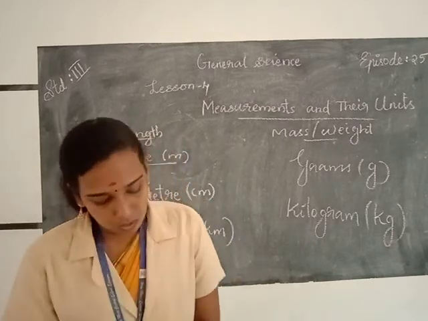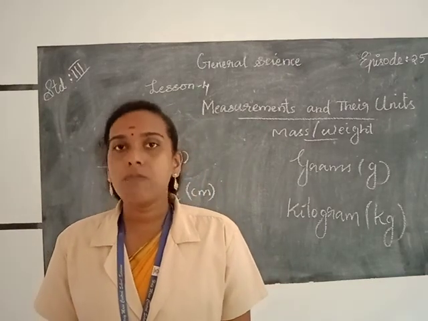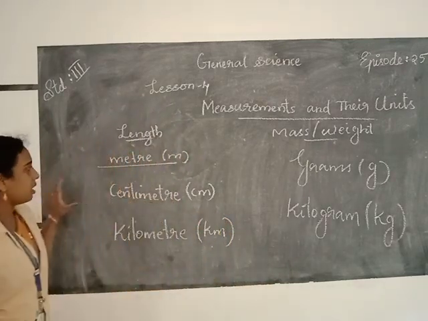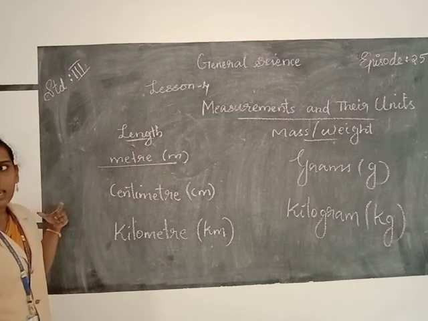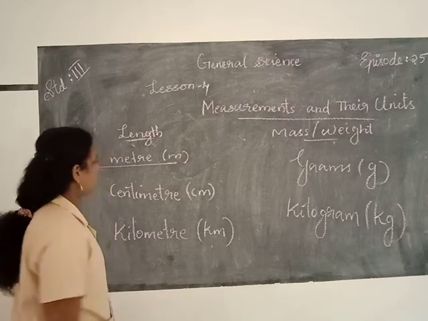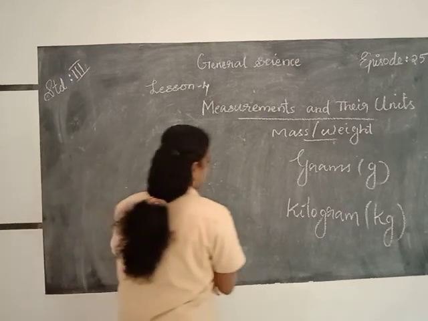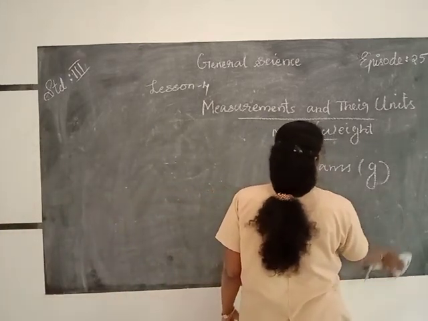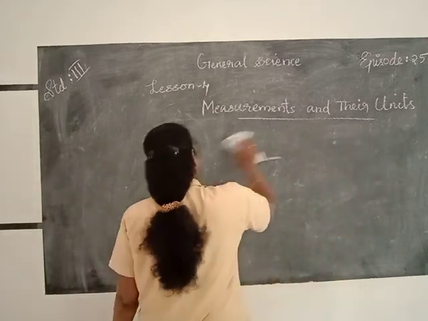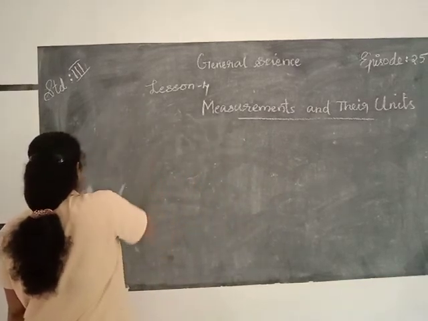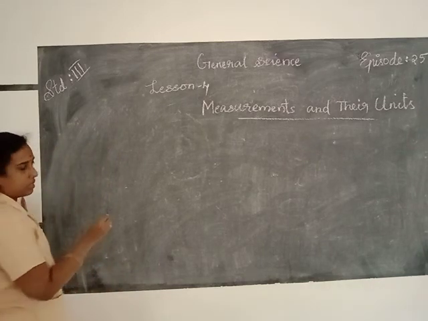Today we are moving on to discuss measurement of capacity, measurement of time and measurement of temperature. The 3 main units that we use to measure length are meter, centimeter and kilometer. So the next one, measurement of capacity.